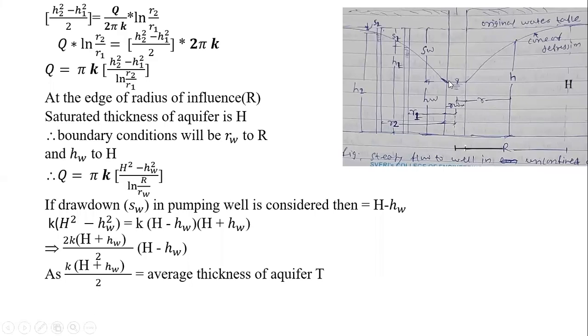यानी कि जहाँ पे जब हमने ऑब्जर्वेशन किया तब उसी टाइम के लिए क्या रहेगा, this will be the observation average thickness, because H is what we have considered as a thickness at a radial influence of R, isn't it? And HW is nothing but the water level at a radial influence of RW. So we have taken the average of them, so it indicates the average thickness of an aquifer T. Understood? Now just put that value.